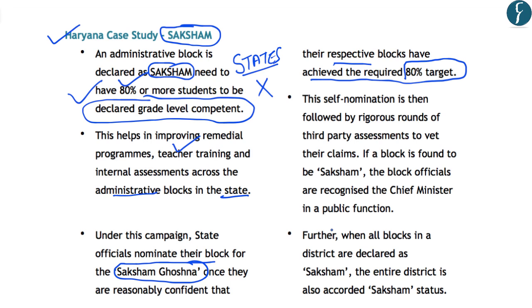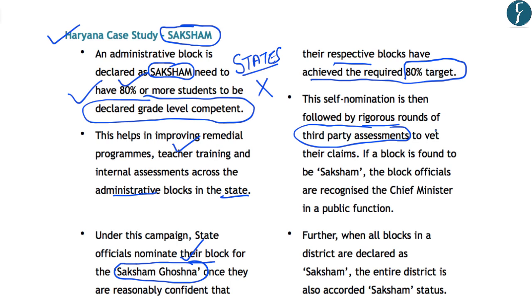Now, once a block has been nominated by the state officials, there is a rigorous round of third-party assessment regarding the claims of that block. So, for example, if a block is nominated for the Saksham Ghoshana and the officials think that this administrative block has achieved the target of 80%, there will be a third-party assessment of this claim.